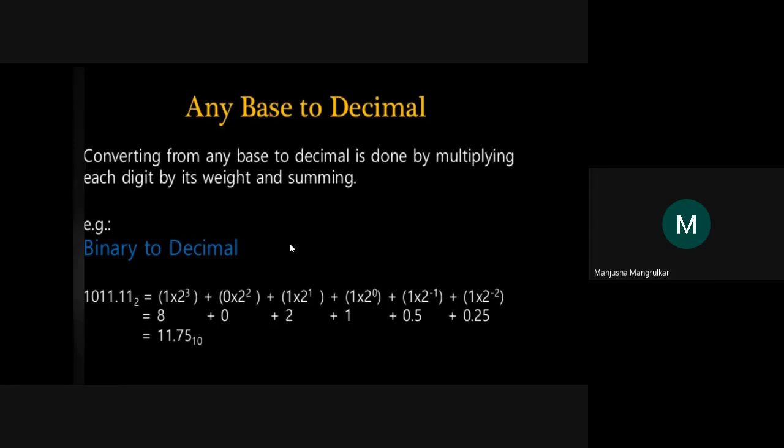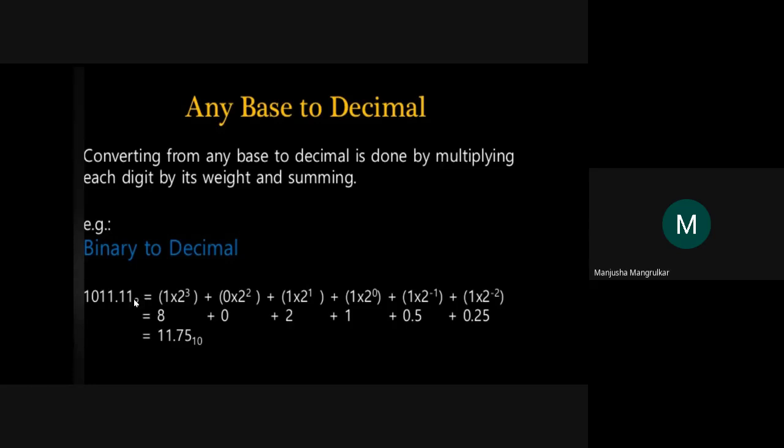Now converting from any base to decimal is done by multiplying each digit by its weight and summing, right? Suppose this is a binary number, 1011.11, base 2. How do we convert it to decimal?